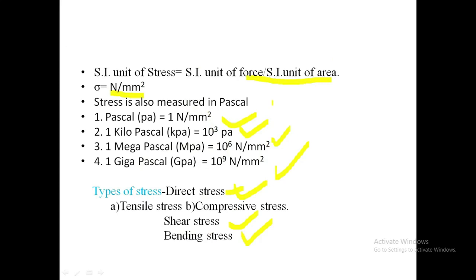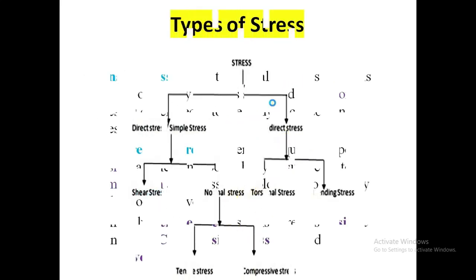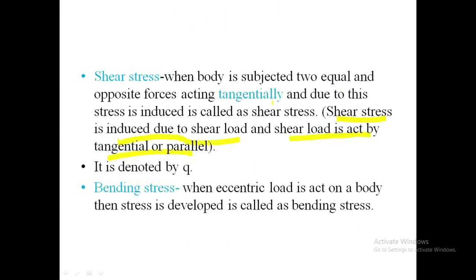Stress has three types: direct stress, shear stress, bending stress. Direct stress is formed due to direct load, whose line of action coincides with the axis of the body. Shear stress is formed due to the shear load, which is applied parallelly or tangentially on the body. Bending stress is formed due to the eccentric load, whose line of action does not coincide with the axis of the body. These are about the stress and their types.